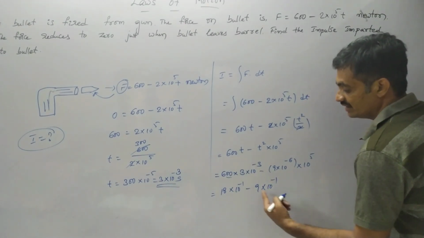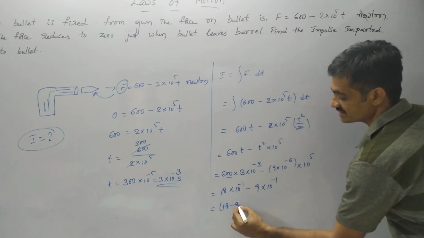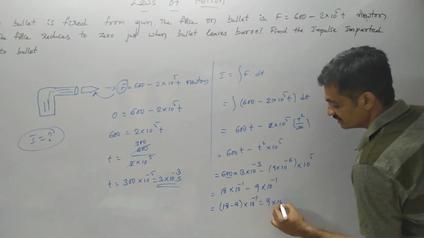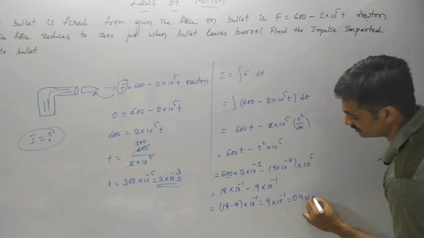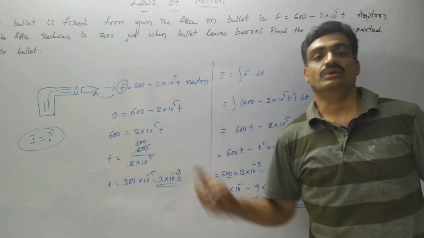Observe that if we take 10 to the power of minus 1 as common, then we have 18 minus 9 into 10 to the power of minus 1, nothing but 9 into 10 to the power of minus 1, which is equal to 0.9 Newton meter. This represents the impulse imparted on the bullet.